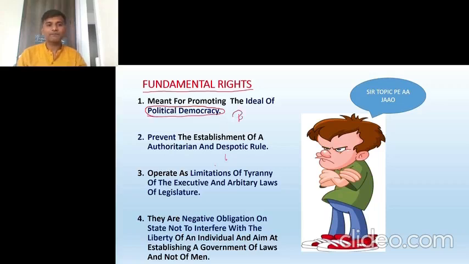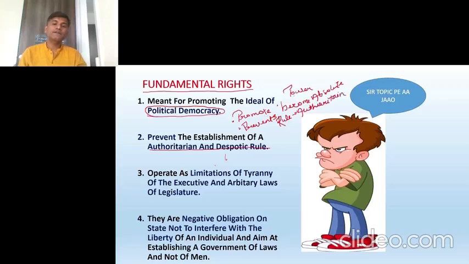What does it do? First, it promotes, and second, it prevents. Now what does it prevent? It will prevent authoritarian and despotic rule. As I told you, what is authoritarian and despotic rule? Whenever power becomes absolute, the rule becomes authoritarian. The rule is what? Authoritarian.